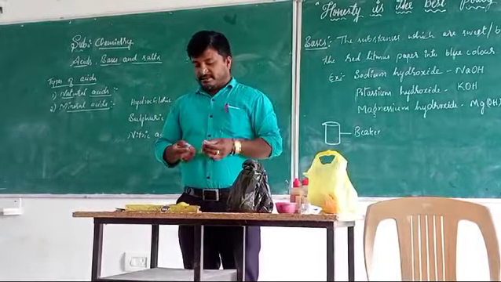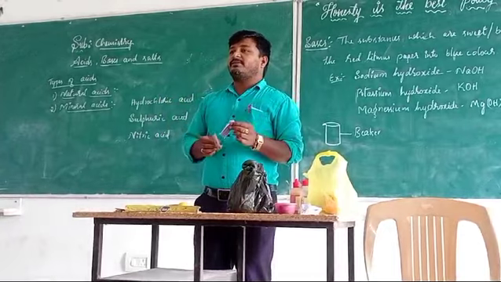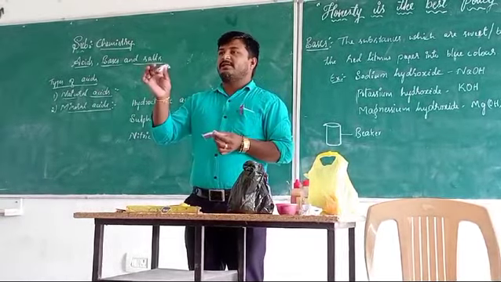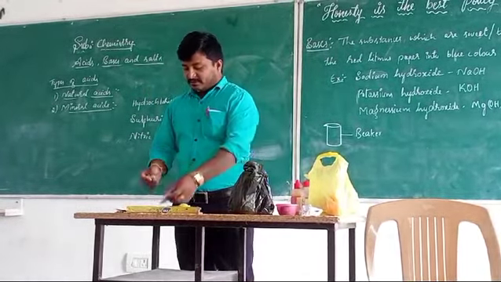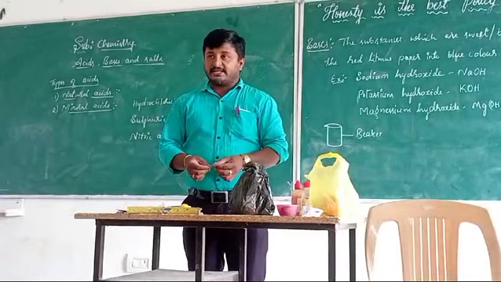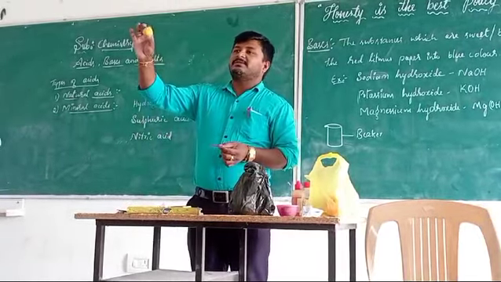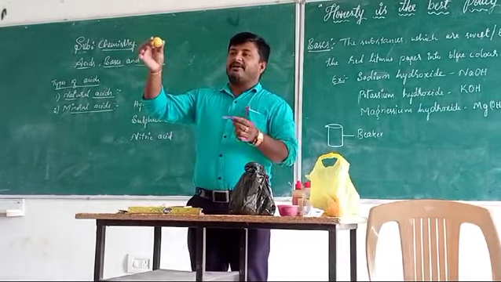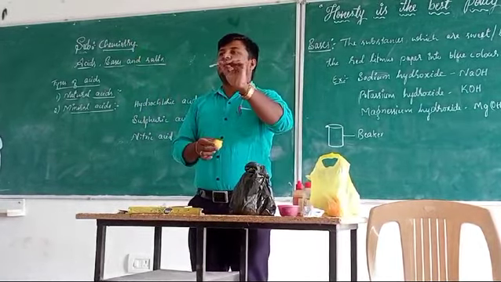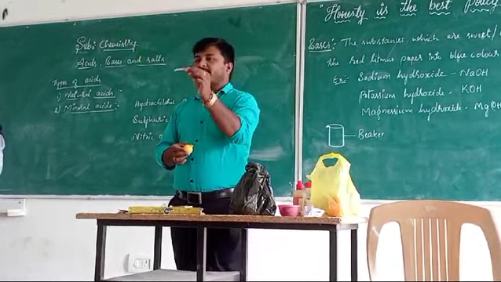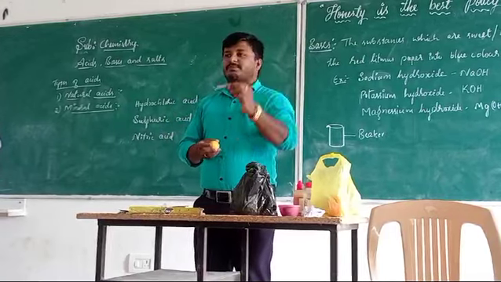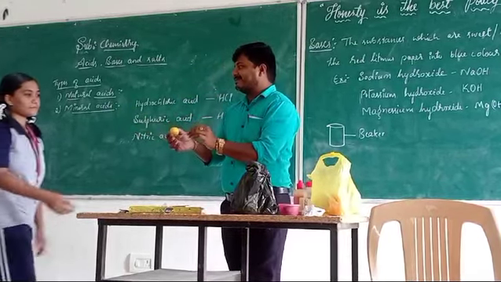Litmus paper. There are two types of litmus papers available: blue litmus paper and red litmus paper. So now let us check what this is. Lemon. If we add the lemon juice on the litmus paper, which litmus paper is it? Blue litmus paper. Can you please add this?